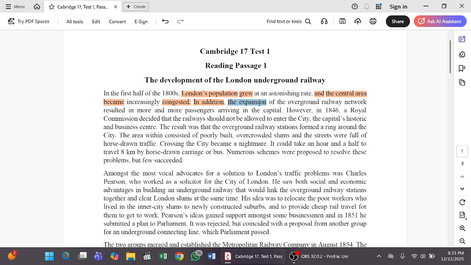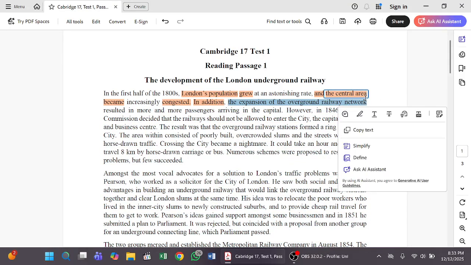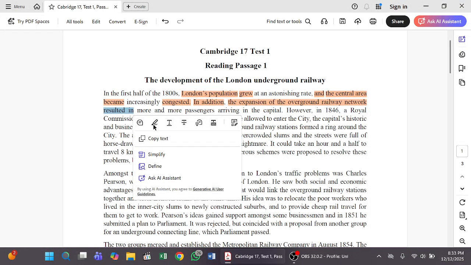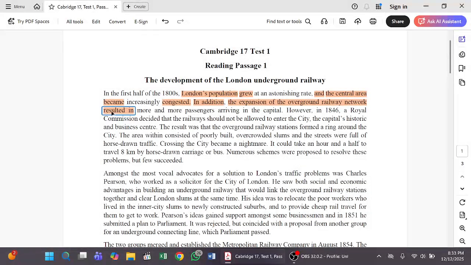Here the subject is the expansion of the overground. We can see more than two words here, so we have to take only the expansion of something. Here the something means the overground railway, and its expansion, or its extended version. As a result, it resulted in more and more passengers.